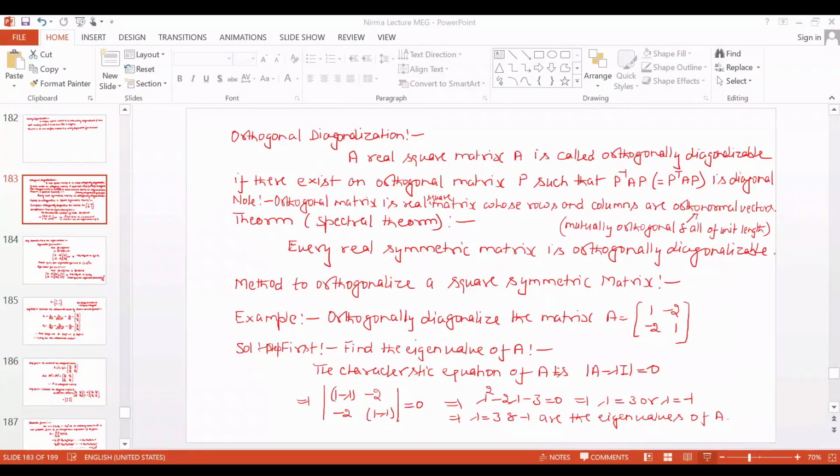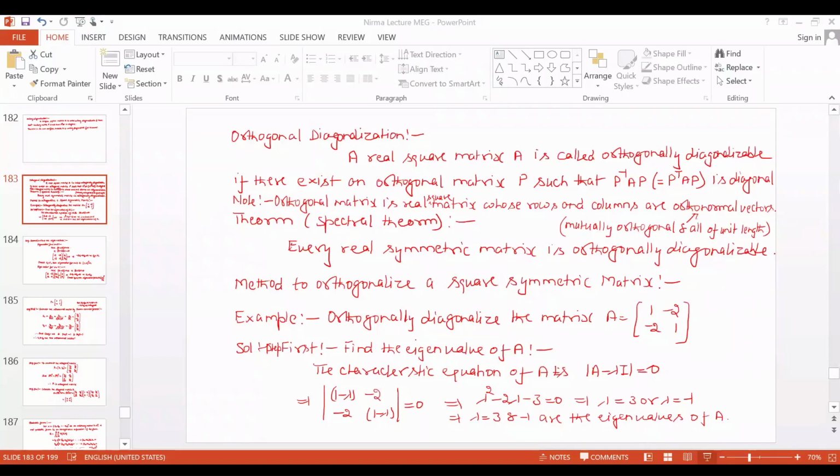You know how to calculate the magnitude, the length of each vector: the square root of the square of the first component plus the square of the second component, and so on, plus the square of the nth component, if it is an n-dimensional vector. So that should be orthonormal. Any question here?